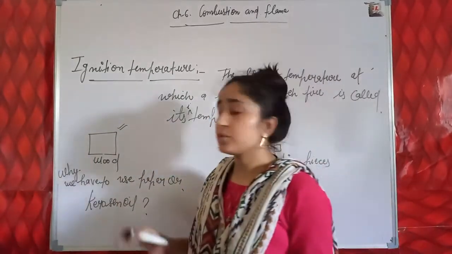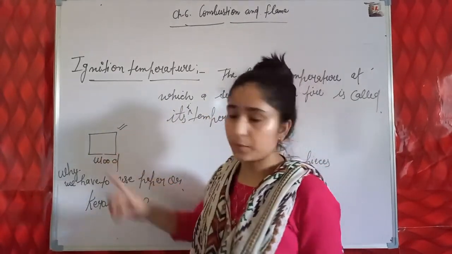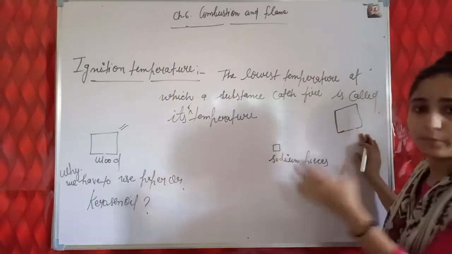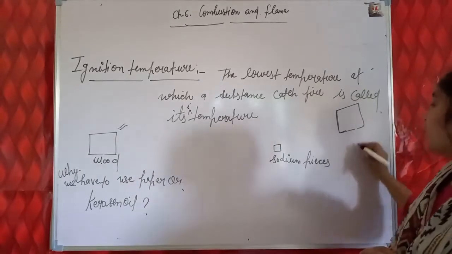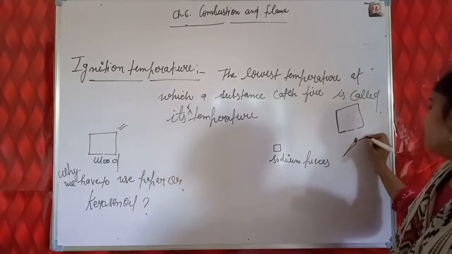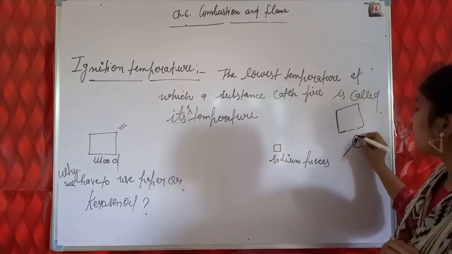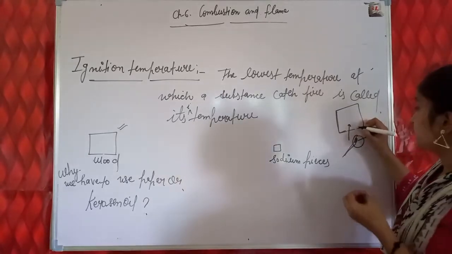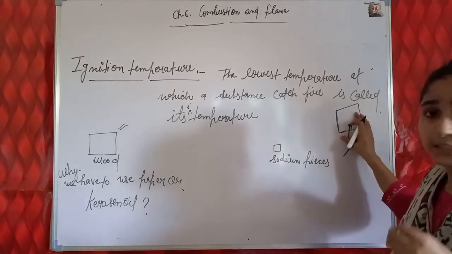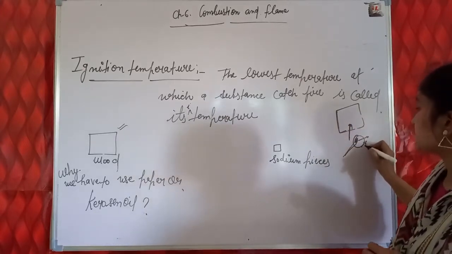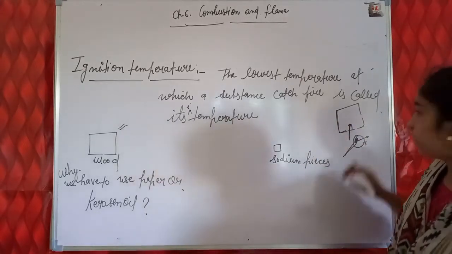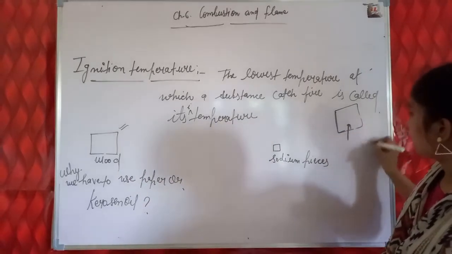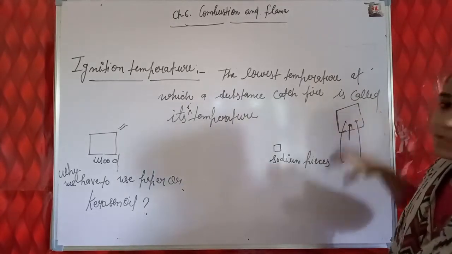Because if we try to burn this wood using a burning matchstick, the burning matchstick is not capable of giving this wood its ignition temperature, because the burning matchstick has a temperature below the wood's ignition temperature. So we have to use burning paper, or pour some kerosene oil on this wood.